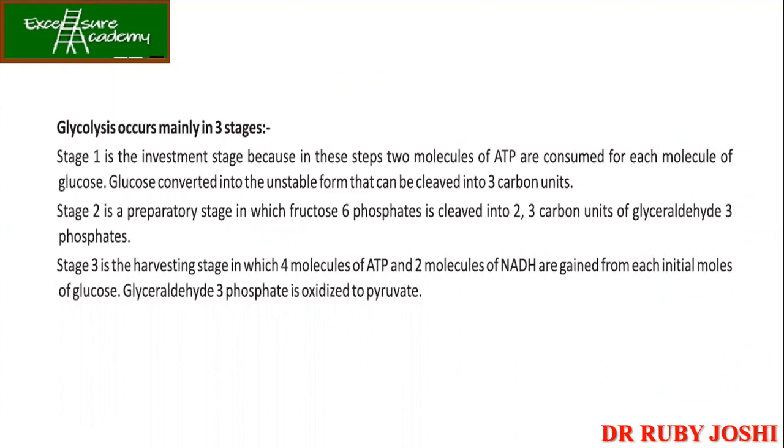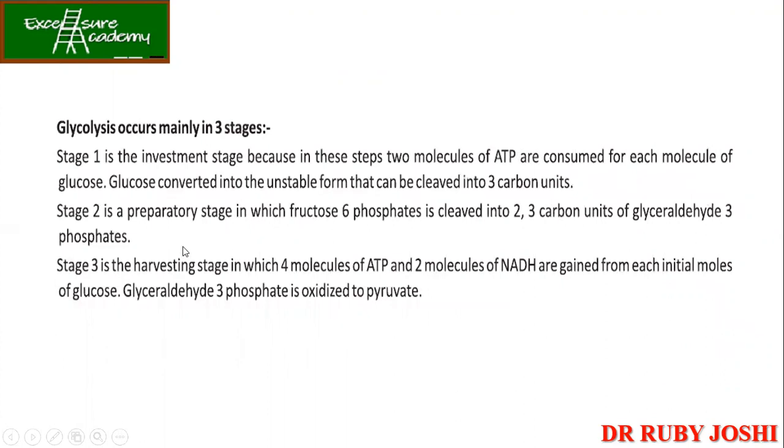finally the harvesting stage. So stage 1 is the investment stage, जहाँ पे आपने 2 molecules of ATP use किया है, ठीक है, and the glucose is converted into unstable form which can be fused into 3 carbon units. So 6 carbon units से आपको 2 molecules of 3 carbon units मिलते हैं.